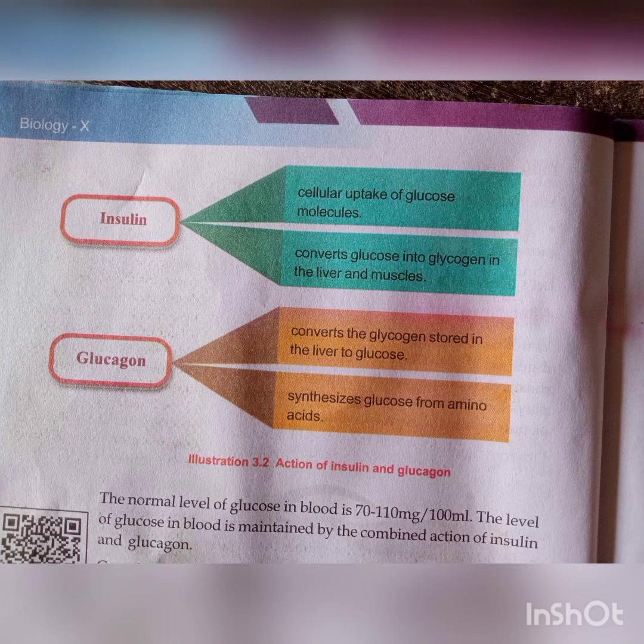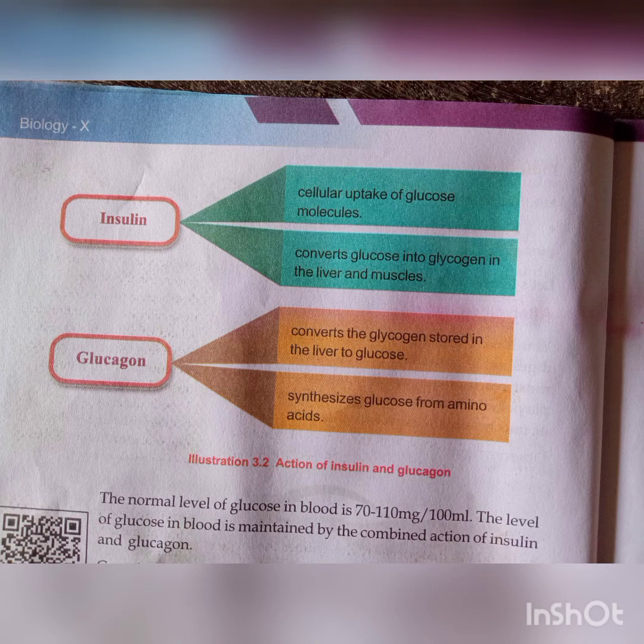But in our body, a minimum of 70 to 110 mg per 100 ml of glucose is required for body balance, otherwise our metabolism is not maintained. Excess glucose is converted to glycogen and stored in the liver. Glucagon helps when the glucose level decreases in our body below 70.